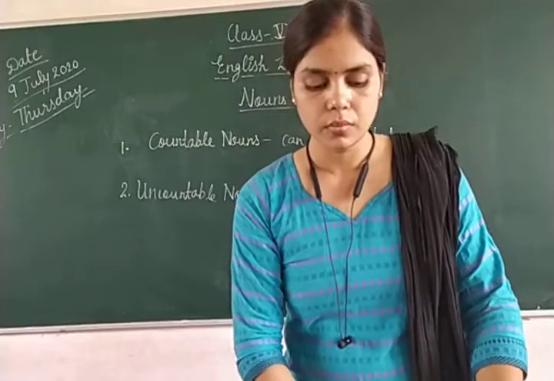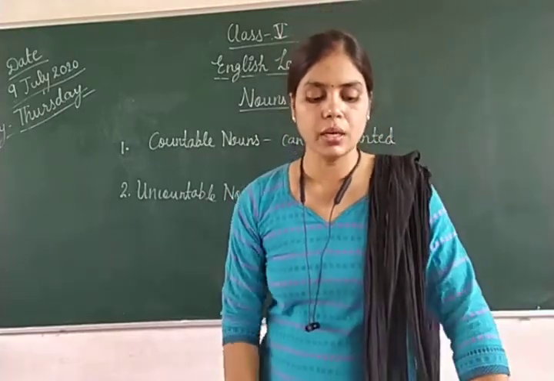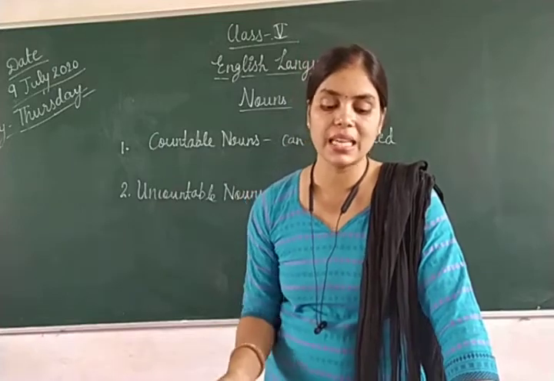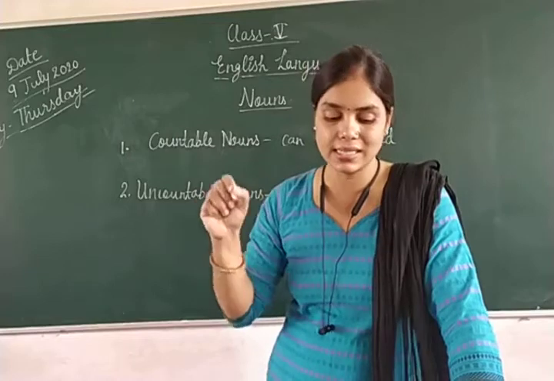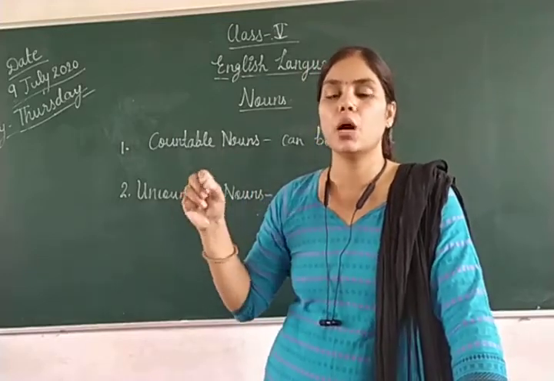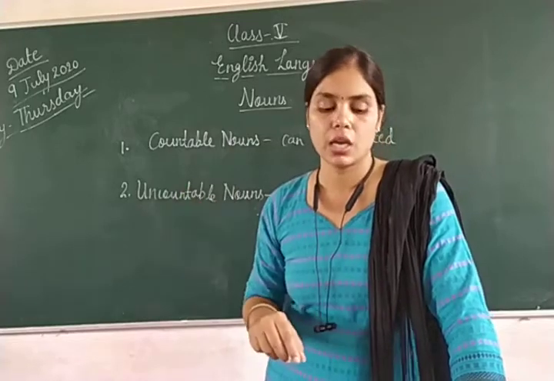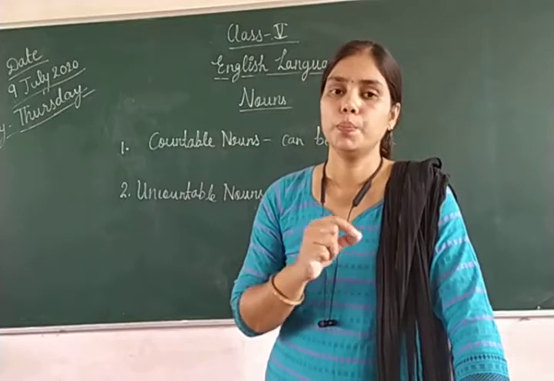So what I have told: countable nouns are those that refer to something that can be counted, and all countable nouns are singular or plural in form. कि जितने भी countable nouns होते हैं वो या तो singular form में होते हैं या फिर plural form में.